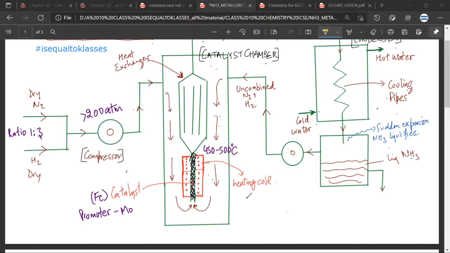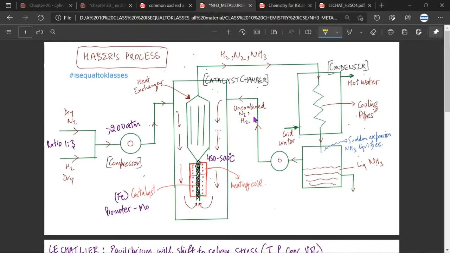If you see N2, H2 and NH3, this might be confusing at first, because all the hydrogen and all the nitrogen won't get converted into ammonia. You will have part of nitrogen and hydrogen which won't get converted. Mr. CB, is it making sense or not? Yes, sir.